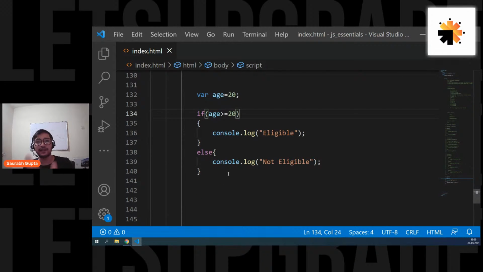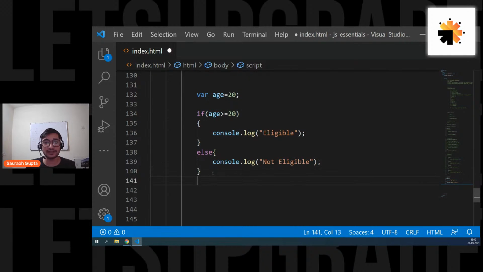This is how you write it. If I tell you, for example, okay, fine, please write a condition for me where age is greater than or equal to 20, you have to print eligible, otherwise print not eligible. This is how you write an if and else statement. There is also another way of writing a basic if and else statement, and that is by using ternary operators. So how do you do that?